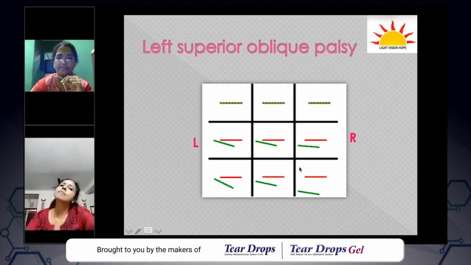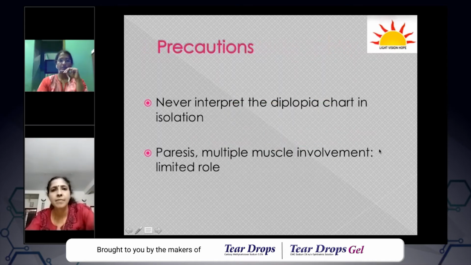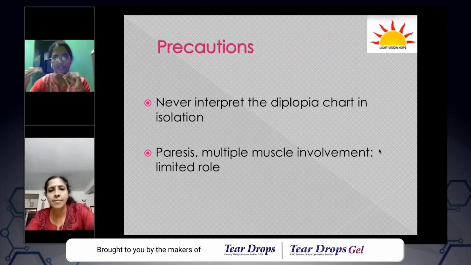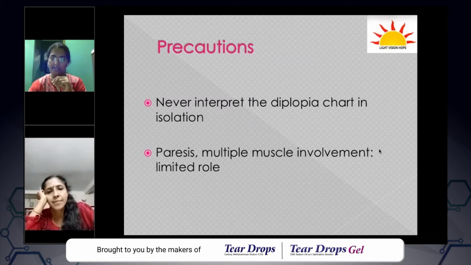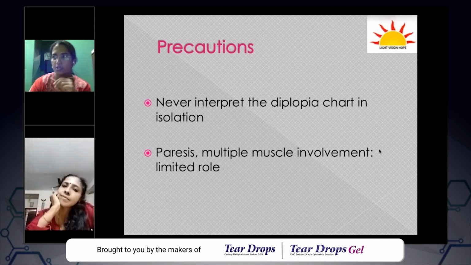So please look at this graph plotting carefully. You have maximum separation of images in this position, which is the direction of action of the superior oblique muscle. The superior oblique muscle is an intorter, so the patient will have, in addition to the vertical diplopia, a tilt also. So diplopia charting is quite simple if you understand it in this way. Just try to analyze which is the position of maximum separation, whether the diplopia is horizontal, vertical, tilted or combined, and then try to analyze whether it is crossed or uncrossed.